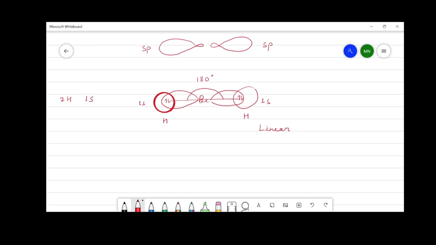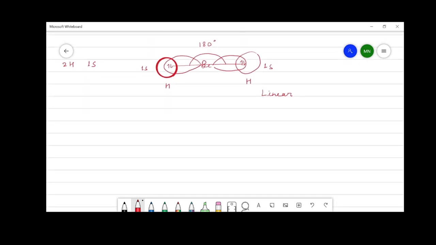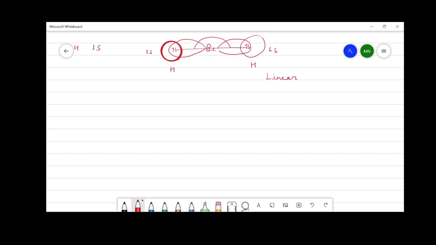The next type of hybridization is sp2 hybridization. In this hybridization, one s and two p orbitals are involved. The examples of molecules that involve this type of hybridization are boron trichloride and boron trihydride.